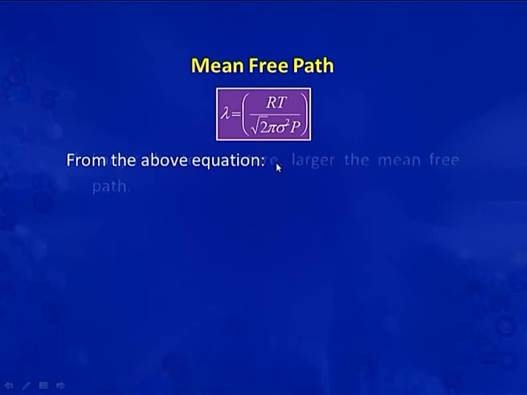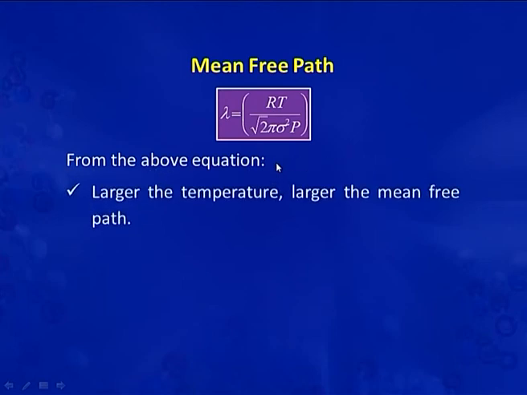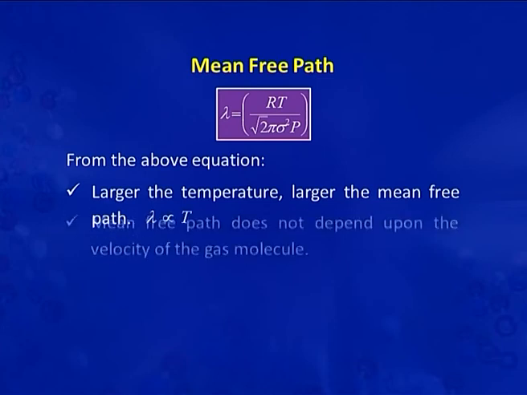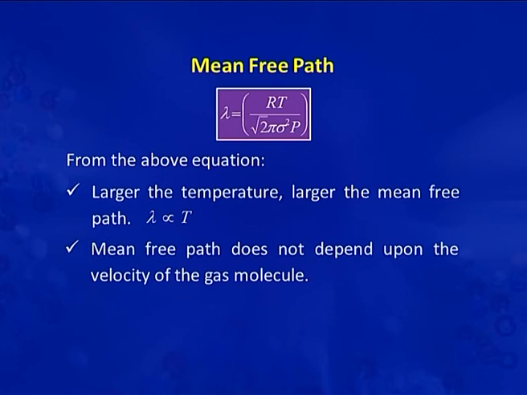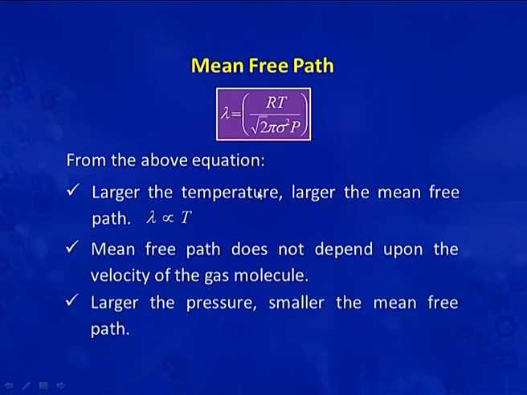From the above equation, we can say that lambda is directly proportional to temperature. So, the larger the temperature, the collisions will increase, so the travel between the gas molecules will increase. So, definitely the mean free path will be larger. And mean free path does not depend on the velocity of the gas molecule. As you can see here, there is no presence of C average. So, mean free path does not depend on the velocity of the gas molecule.